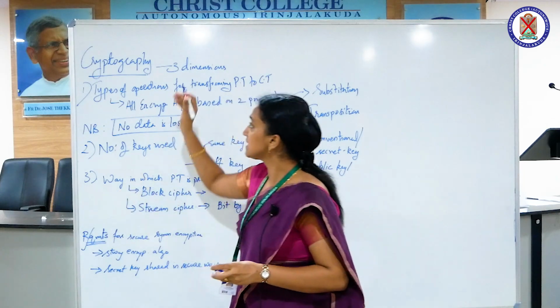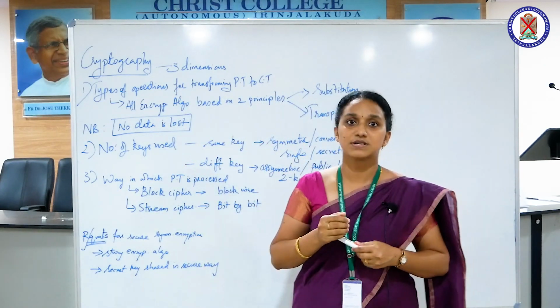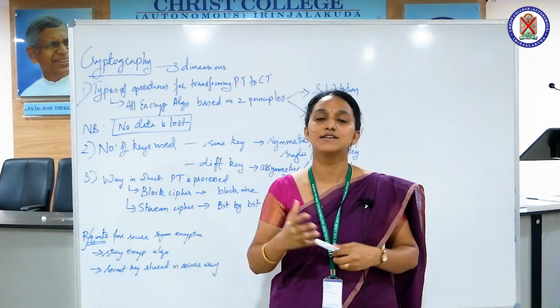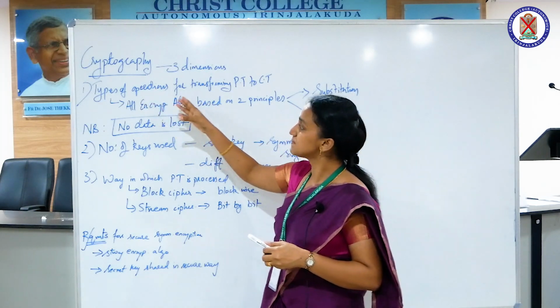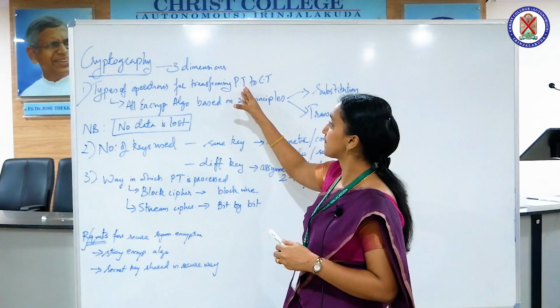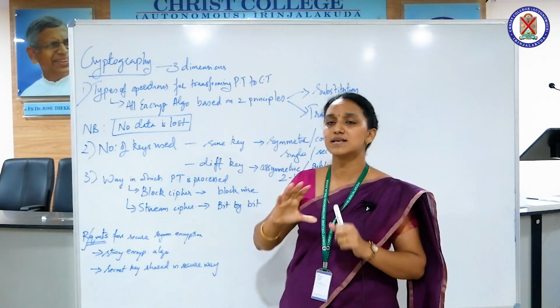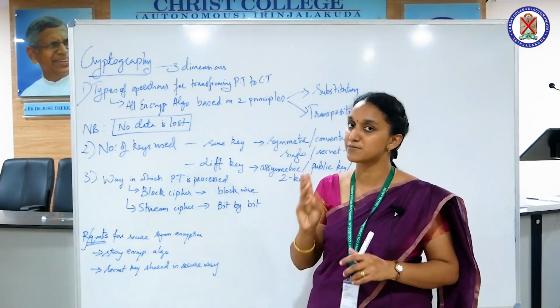Now let's see the term cryptography. Cryptography can be defined in three different dimensions. The first one is the type of operation for transforming plain text to ciphertext. All the basic encryption algorithms are based on two main principles.